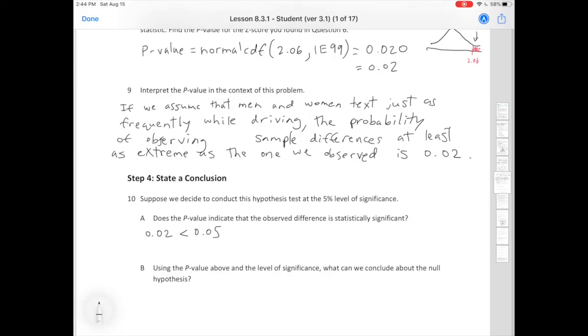We're talking about a 5% level of significance, and our p-value was smaller. So this means, yes, the observed difference is statistically significant. Okay.